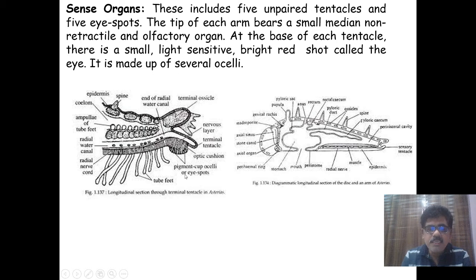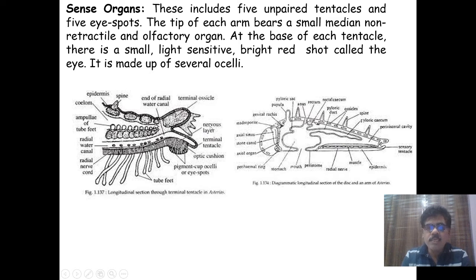So this is the sense organ, a pigment cup ocelli or eye spots, and along with that it has the olfactory organ or sensory tentacle.